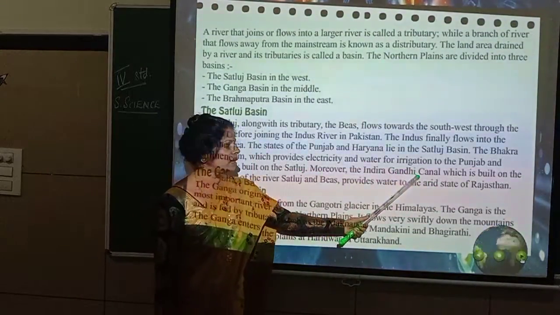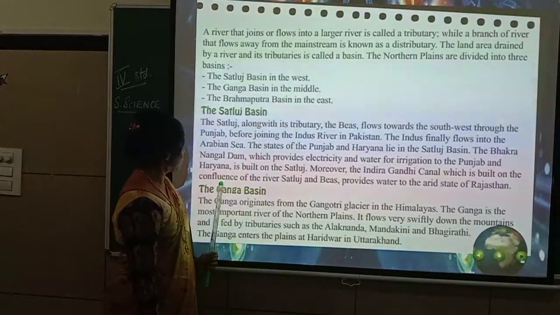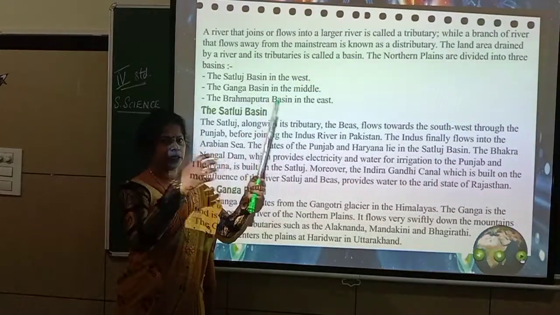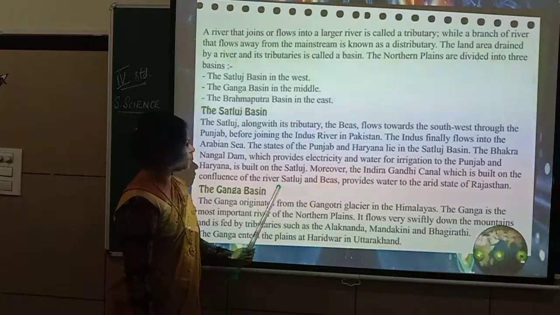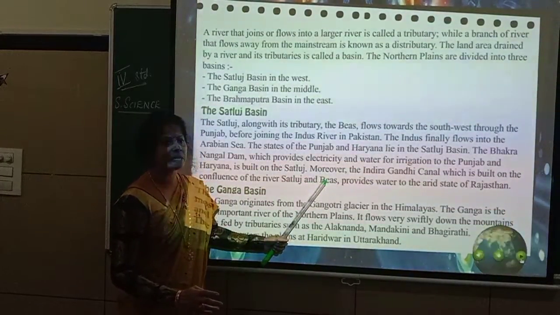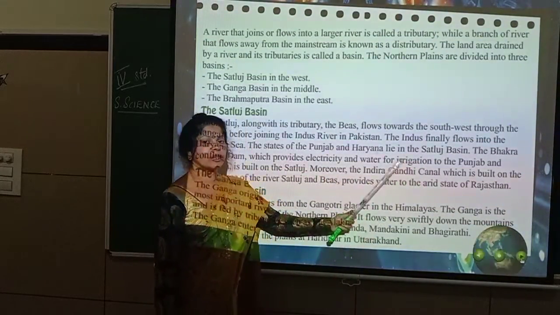The Indira Gandhi Canal, which is built on the confluence. Confluence means what? Meeting point. The meeting point of the rivers is called a confluence. So, confluence of the river Sutlej. There are two rivers here. One is Sutlej and one more is Beas. So, the Sutlej and Beas provide water to the arid state of Rajasthan.